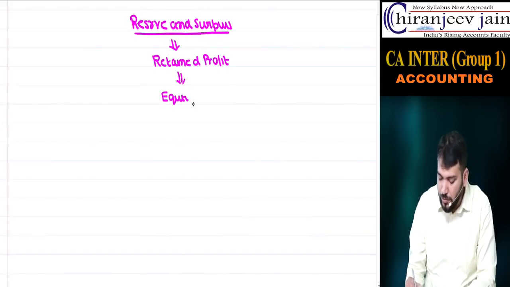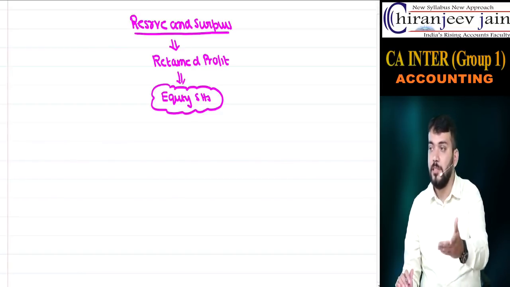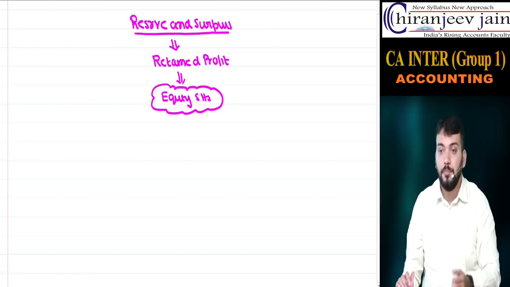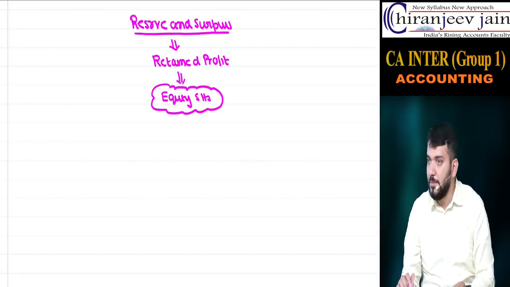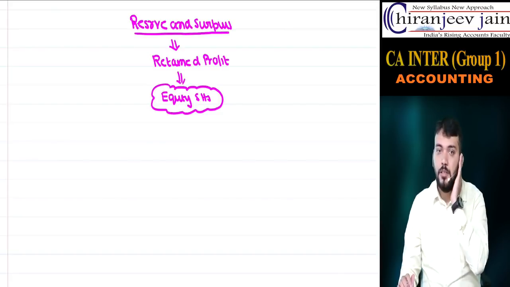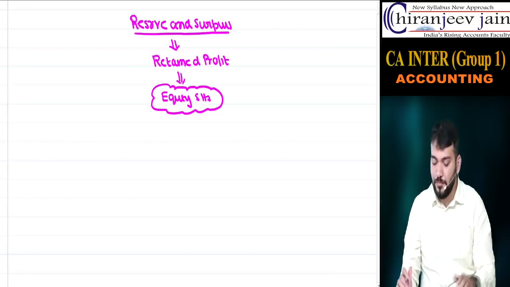It does not belong to preference shareholders, because retained profit means after dividend, so the preference dividend has already been paid. So this retained profit belongs to equity shareholders, no doubt.